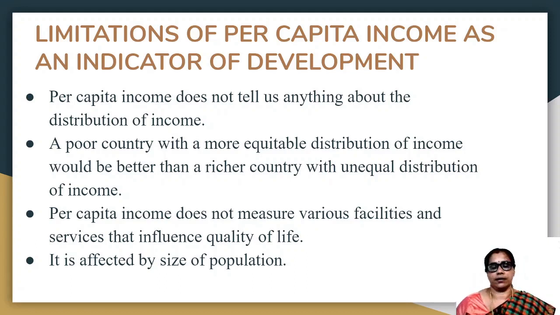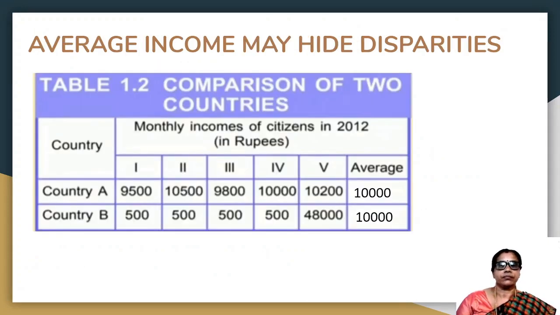No, we can't. Also, the per capita income does not measure the various facilities and services that influence quality of life. It is also affected by the size of population. One of the main problems of average income is that average income may hide disparities. Disparities means differences between people.